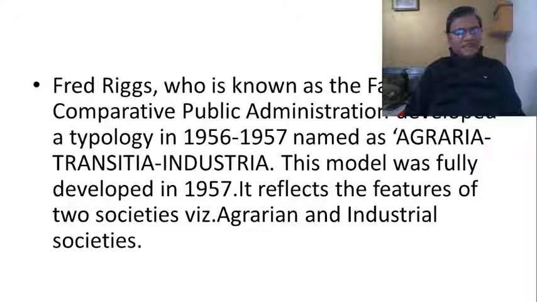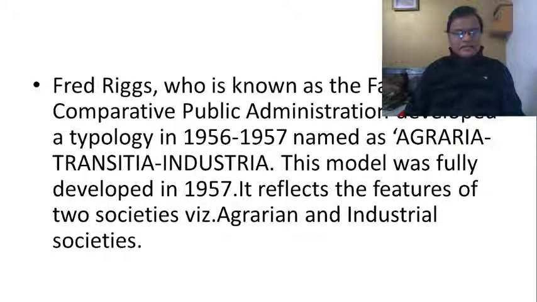Some of the thinkers went back to the parent discipline, that is political science, but they did not get any proper welcome there. Some of them went to management, because most of the theories are management theories. Some went to economics, because some of them are related to economics also.